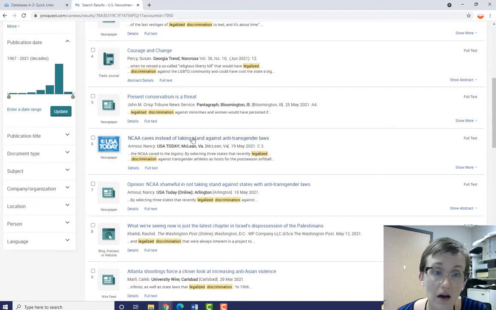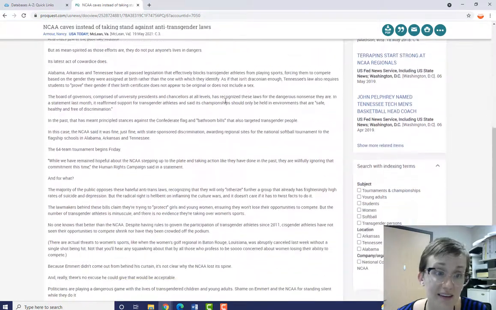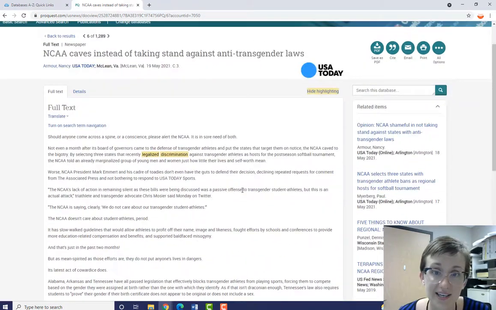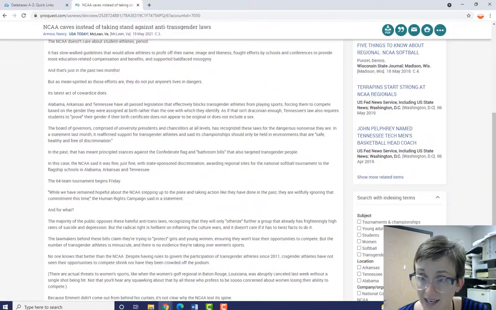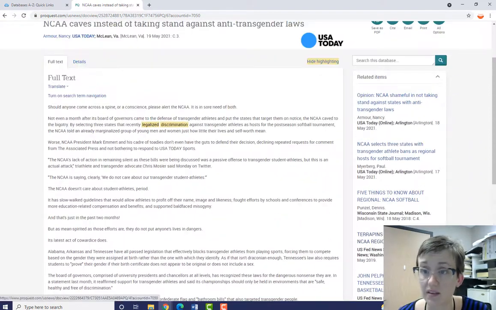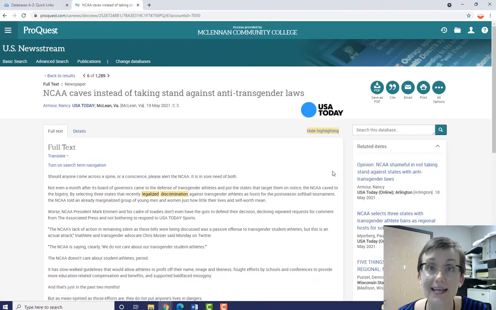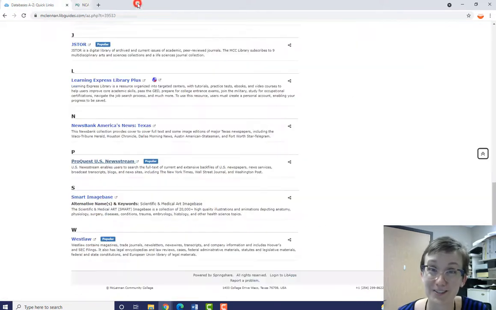If we click on the title of an article, we get the full text of the article, the entire thing, and we have related articles here on the right side of the page to help you with your research. And as always, we have options to save the article as a PDF, to download it, cite it, email it to yourself, and print it. And that is Proquest US Newsstream. One last database to go.